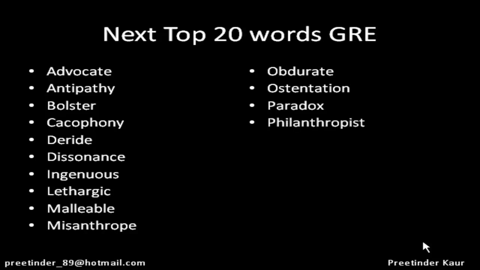The next word is philanthropist. Phile is a root word for love, and anthrope, as we discussed in the case of misanthrope, is the root word for humanity or men. So philanthropist is a person who loves humanity and does a lot of work for them, a lot of charity. So he's very generous, very beneficent and benevolent.